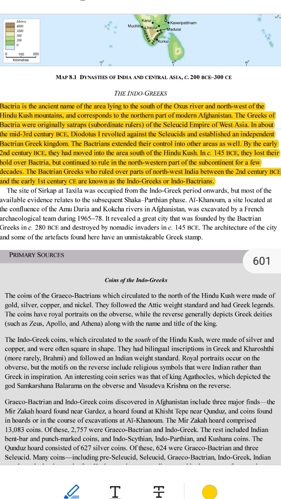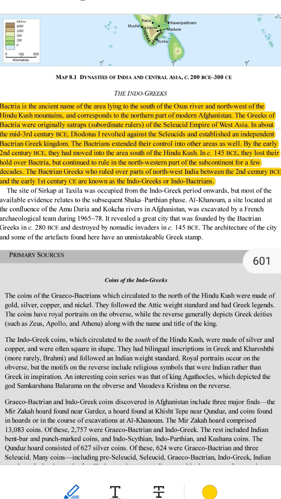Examples of Indo-Greek influence. Culture: they brought Greek ideas, like their art and architecture, to India. At the same time, they adopted Indian traditions, such as using Indian languages. Coins: the Indo-Greeks made beautiful coins. For example, on one side of the coin there might be a Greek god. On the other side there could be Indian symbols, like elephants or Indian deities. Religion: some Indo-Greek kings adopted Indian religions. For example, Menander, also called Milinda, became a Buddhist.